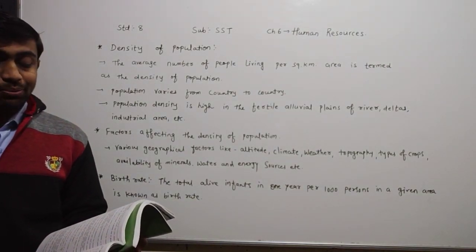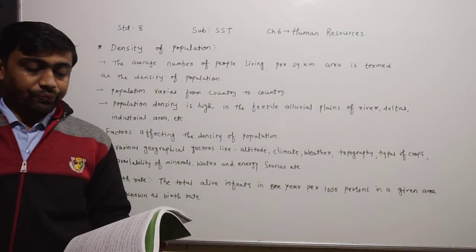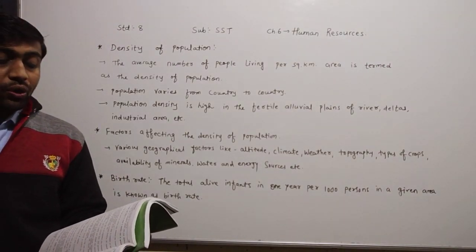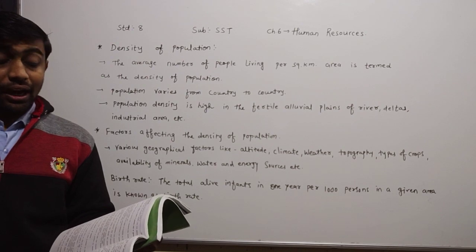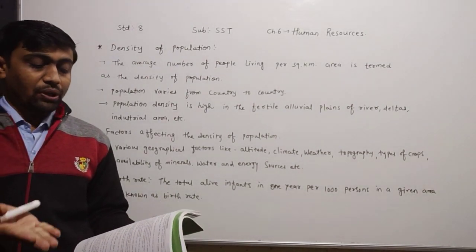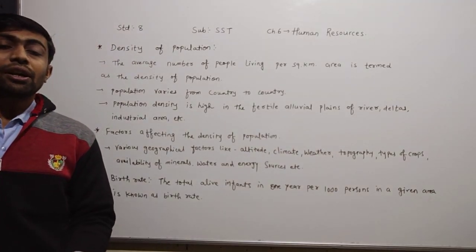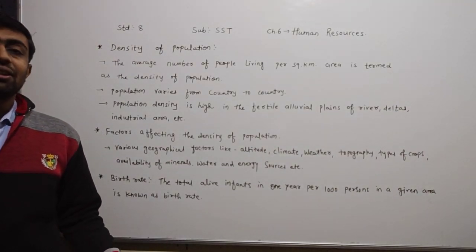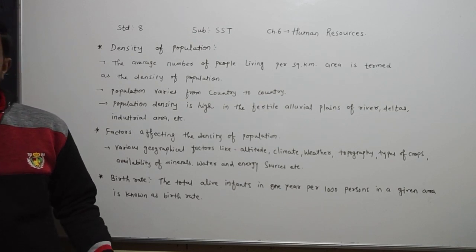Disaster management has become very advanced. All these improved facilities and advancements have decreased the death rate, hence population growth has taken place. All these things, dear children, we learned in the previous lecture.